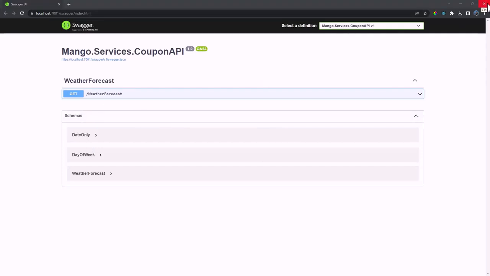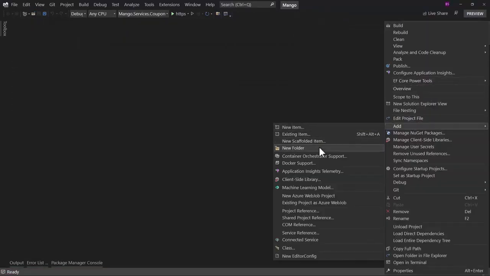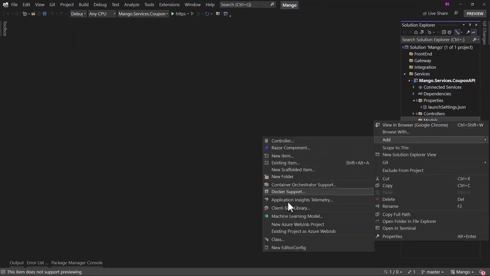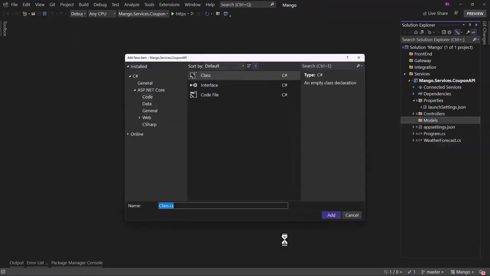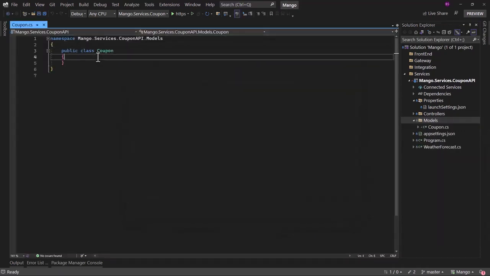That API will be responsible to perform CRUD operations on the coupon model. We do not have that yet, and for that in the coupon API, we will create a new folder for models. In there we will create our model, which will be a class file. I will call that Coupon.cs.